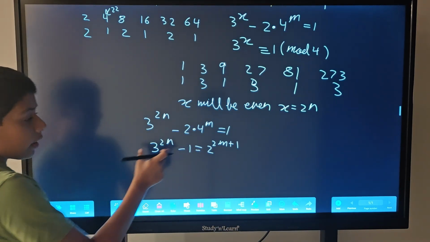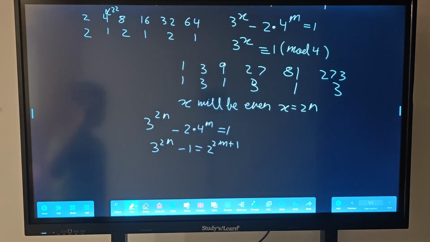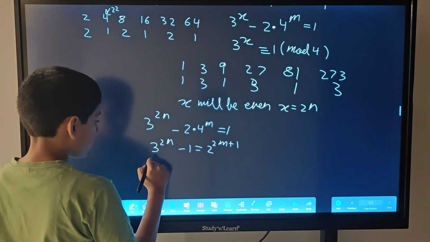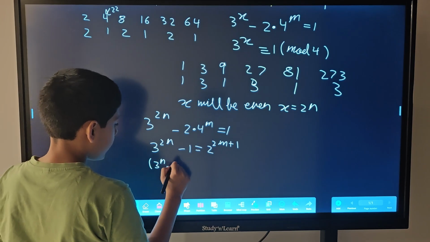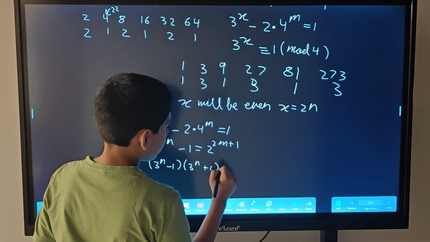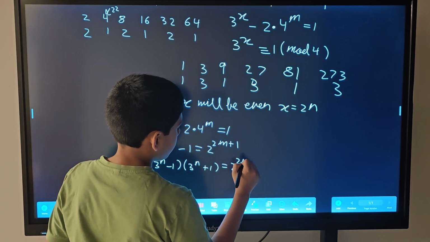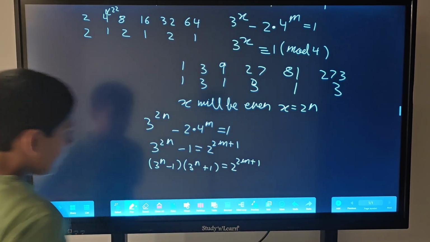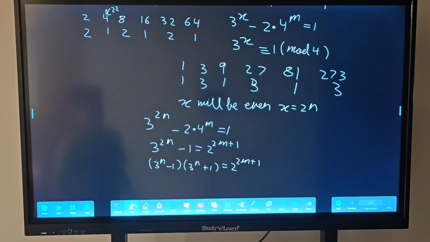Now here we can factorize this. We get 3 to the power n whole squared minus 1 squared. So we get 3 to the power n minus 1 times 3 to the power n plus 1 is equal to 2 to the power 2m plus 1. And now we see something very interesting.